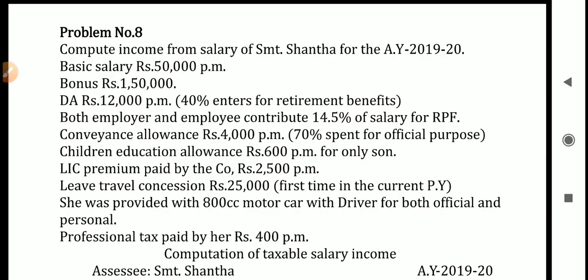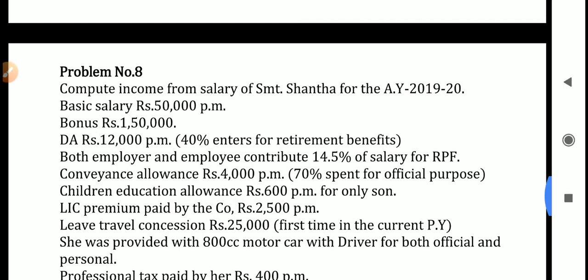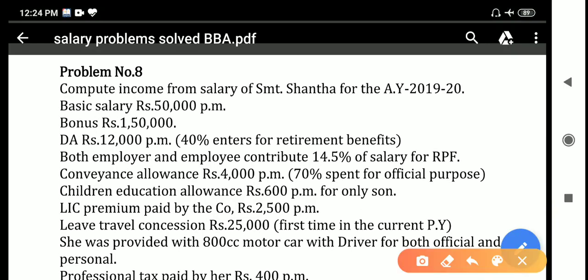Compute income from salary of Srimati Shanta for the assessment year 2019-20. So here Srimati Shanta is the assessee and they asked you to compute her income from salary for the assessment year 2019-20. So here the basic salary is given. Basic salary rupees 50,000 per month. So it is fully taxable, so that 50,000 into 12.